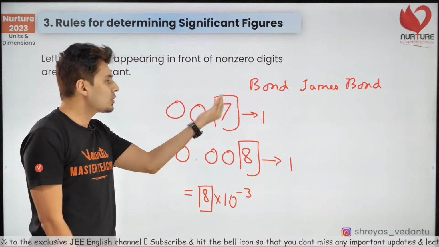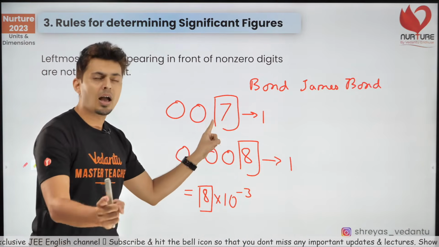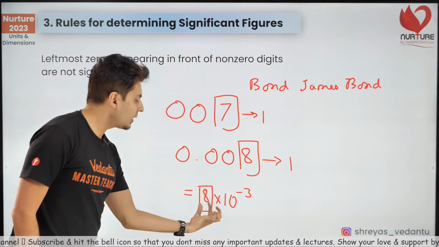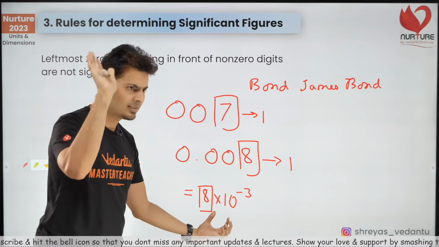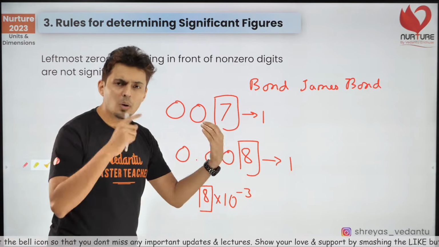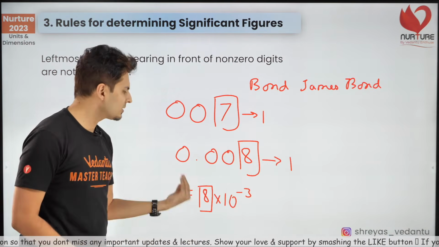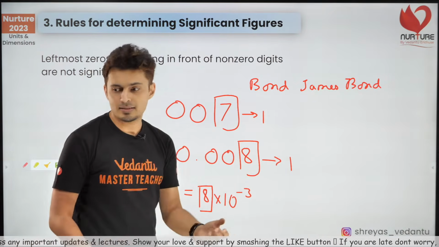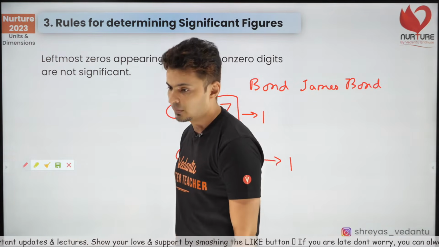So, all the zeros before the non-zero digits are not significant. Ignore that. So, 8 into 10 to the power minus 3, 1 significant digit. 0.008, only 1 significant digit. These zeros are not important because you can write 0.008 as this. So, understand that. Yep, beautiful.